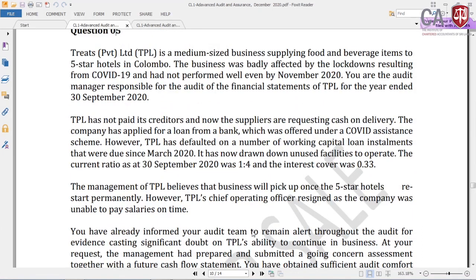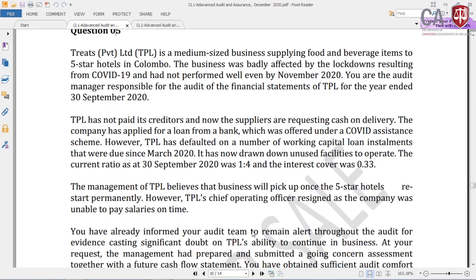Trees Private Limited is a medium-sized business supplying food and beverage items to 5-star hotels in Colombo. When you are reading auditing questions in practical scenarios, always remember, you need to get into the question by absorbing the nature of the business. This is a very important aspect. If you are not a practicing or practical audit firm trainee, or someone without practical experience, you always need to think in a hypothetical or imaginary way, what is this business? Trees Private Limited is a medium-sized business supplying food and beverage items to 5-star hotels. So that means the company is providing goods to the 5-star hotels in Colombo.